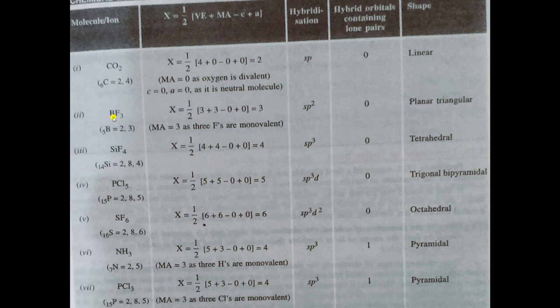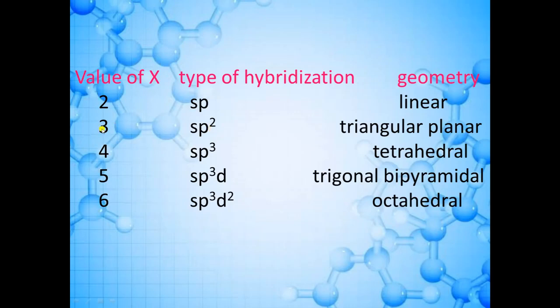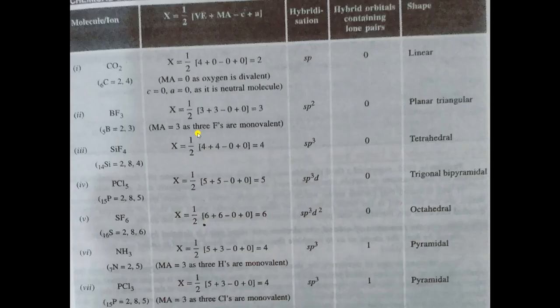Here the central atom is boron. So 1 by 2 into the valence electrons of boron. The valence electrons of boron are 3, plus the number of atoms which are attached to boron with a single bond. So fluorine 3. So here you will put the value 3. There is no positive or negative charge over BF3, so minus 0 plus 0. When you solve it, it comes equal to 3. Now the hybridization is sp2, because with 3, hybridization is sp2. So with sp2, what will be the geometry? It will be trigonal planar.